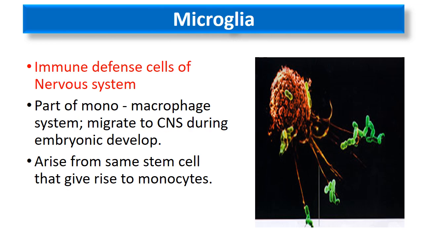They arise from the same stem cells that give rise to monocytes. So they are actually precursor cells and they go to the CNS during embryonic development. They stay there and their name then becomes microglial cells or microglia, and they are the fixed tissue macrophages of the nervous system.